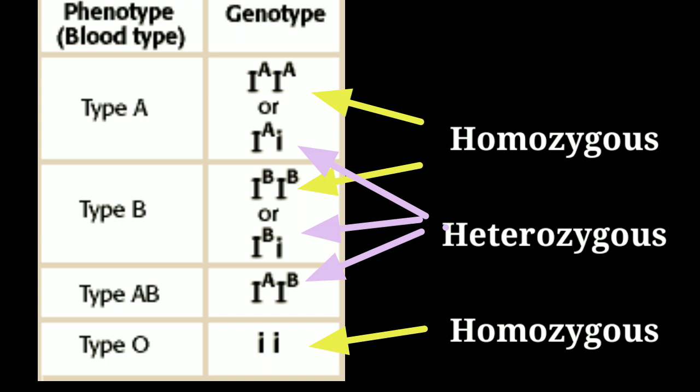When an individual has blood group A, then the possible genotypes are capital IA capital IA, which is a homozygous one, or it can be capital IA and capital IO, or small i. Then it will also be blood group A. That means the allele IA is dominant over IO. But both these genotypes will express the character that is blood group A.